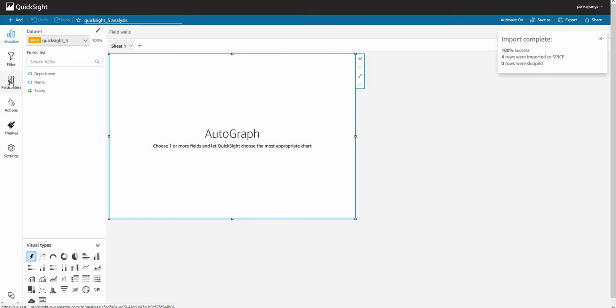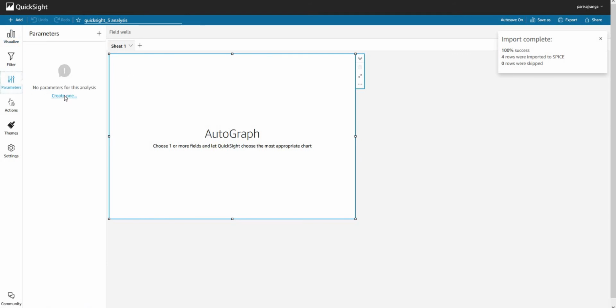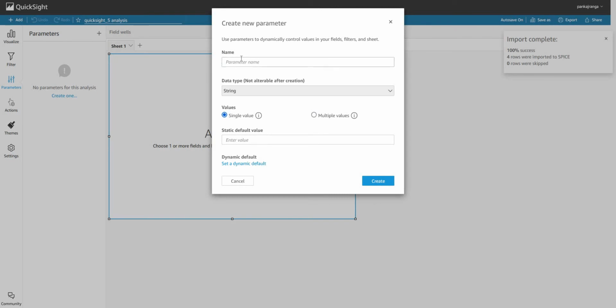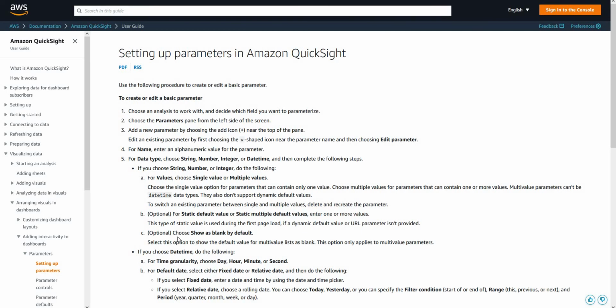Let me first create a parameter here. I'll just call it name. For the parameter to be used, we have to keep it as a single value. Multiple values parameters cannot be used in the calculated field. As you can see here in the documentation, we cannot use multiple values parameters.